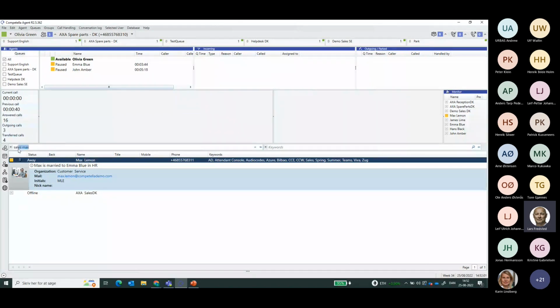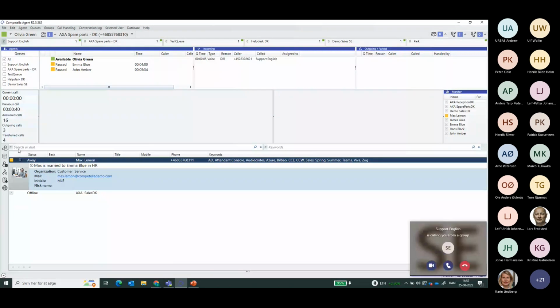So that takes me to the next step, which is placing a couple of calls. Please bear with me. So the first call is coming in, and we can see over here that 2 calls are currently waiting in line. That information is also available in the different rows here. I am now being offered a call.